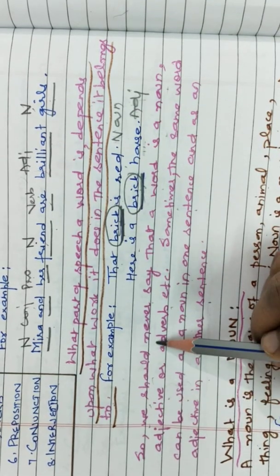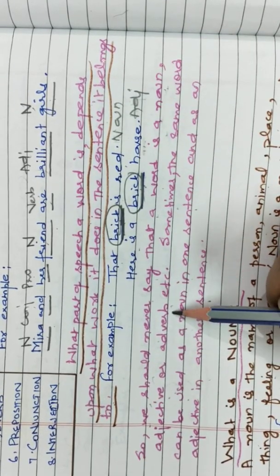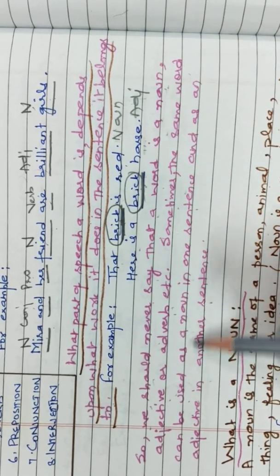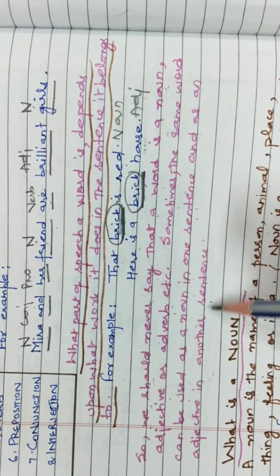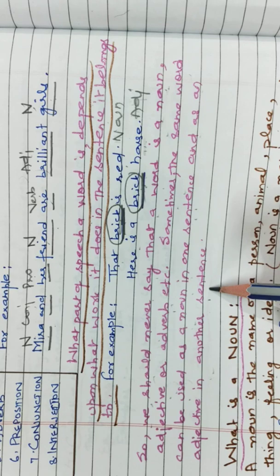So we should never say that a word is a noun, adjective or adverb, etc. Sometimes the same word can be used as a noun in one sentence and as an adjective in another sentence. So it depends upon the sentence what work a word is doing.